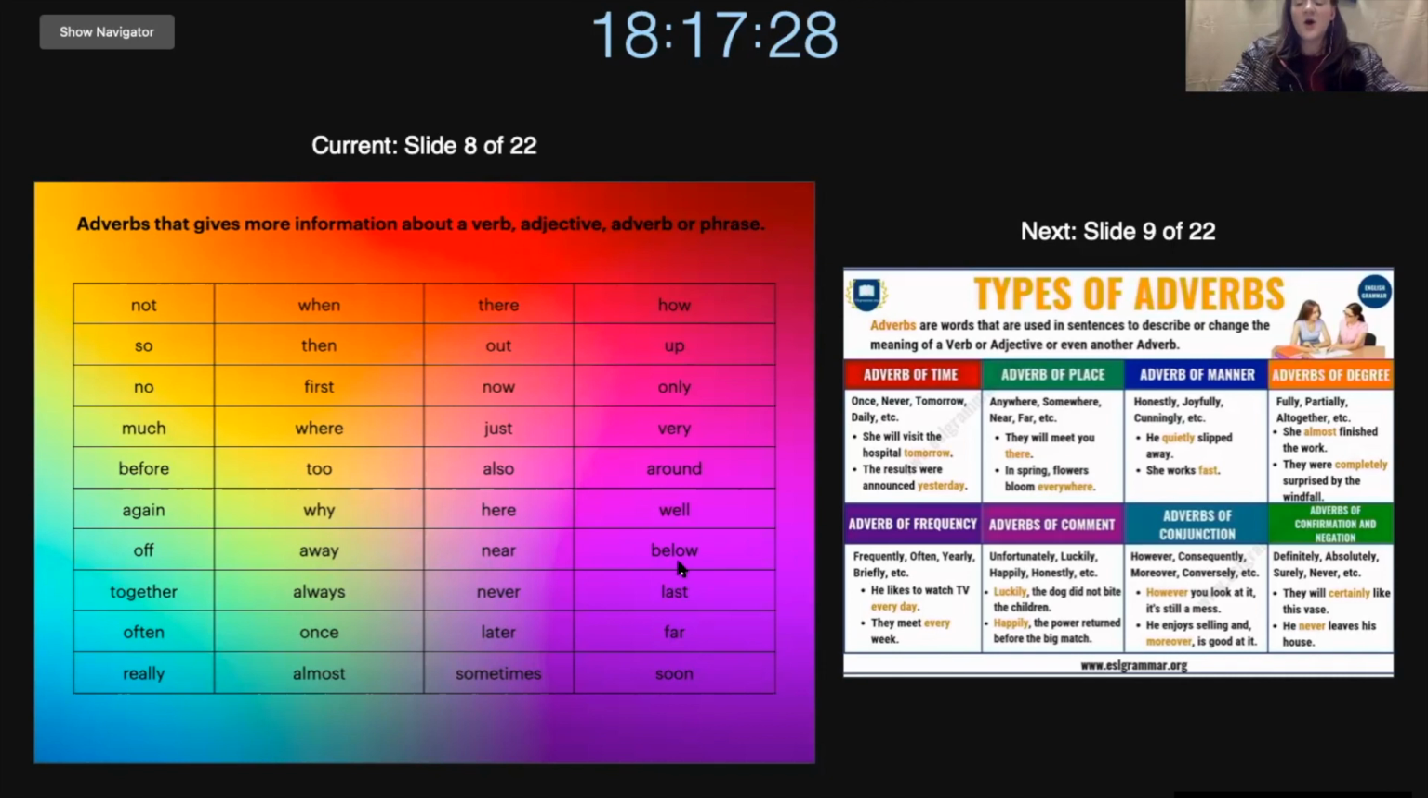We also have below, and below will be, let's use the mug and the coaster again. So the mug is on top of the coaster, but the coaster is below the mug. So this one below, this one above, below, above.